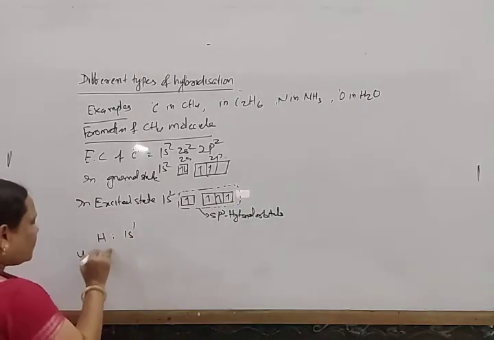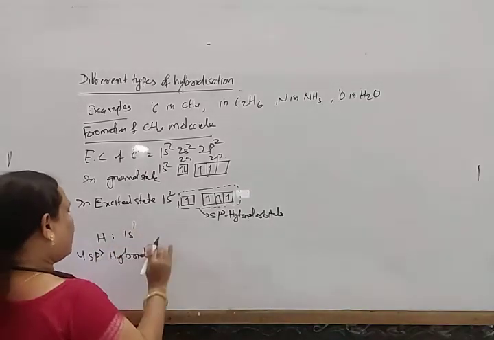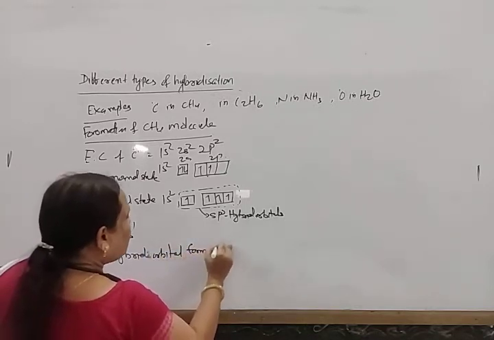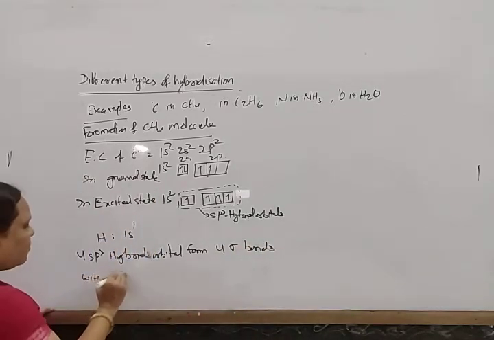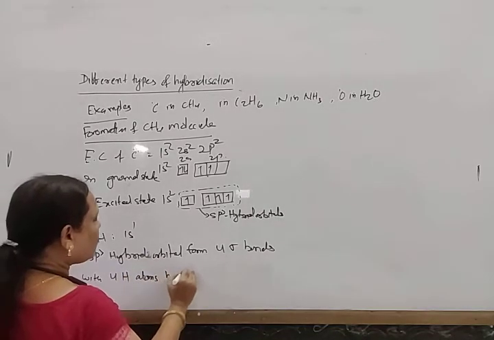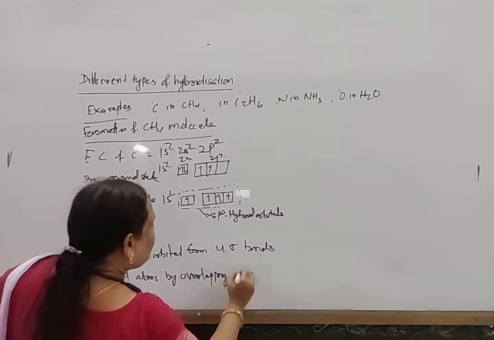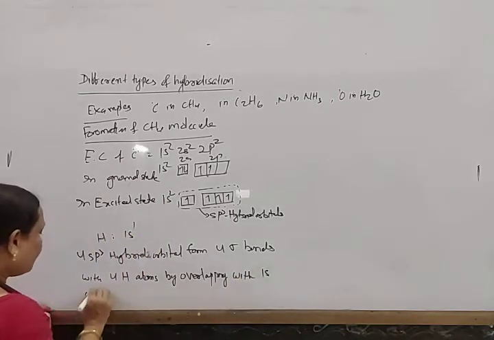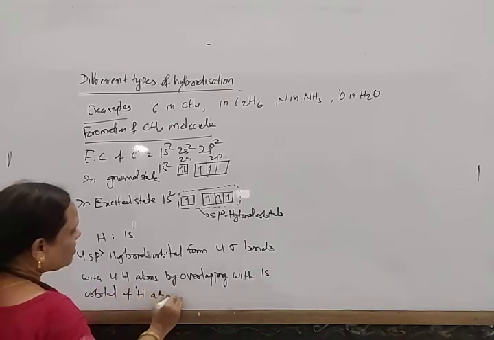Okay, so 4 sp3 hybrid orbitals form 4 sigma bonds with 4 hydrogen atoms by overlapping with the 1s orbital of the hydrogen atom.